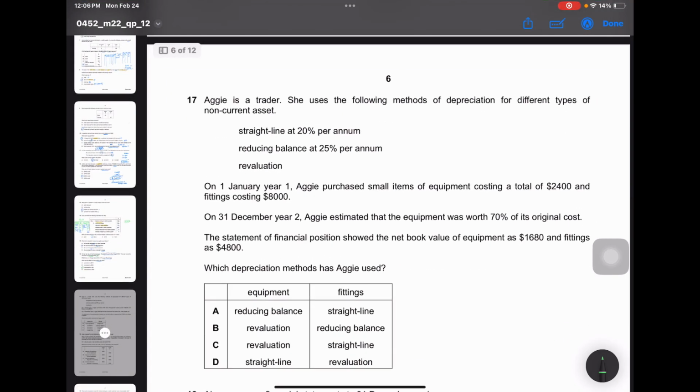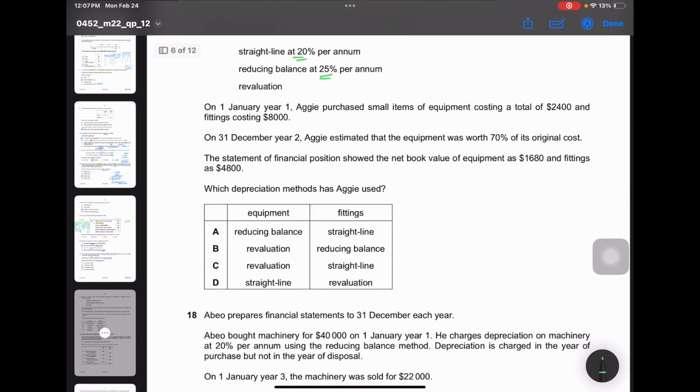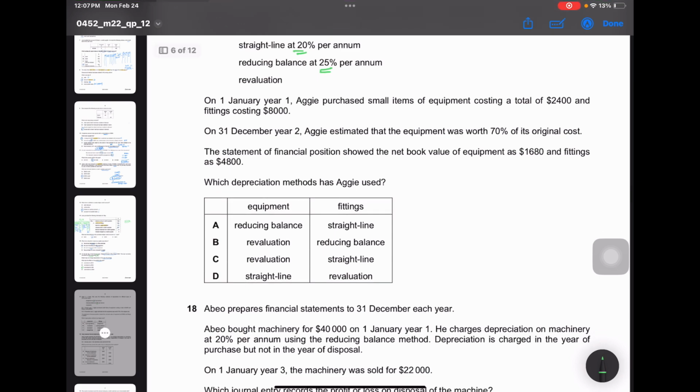Moving on, we have Agi, a trader. She uses the following methods of depreciation for different types of non-current assets: straight line 20% per annum, reducing balance 25% per annum, revaluation. On 1st January year 1, Agi purchased small items of equipment costing a total of $2,400 and fittings costing $8,000.